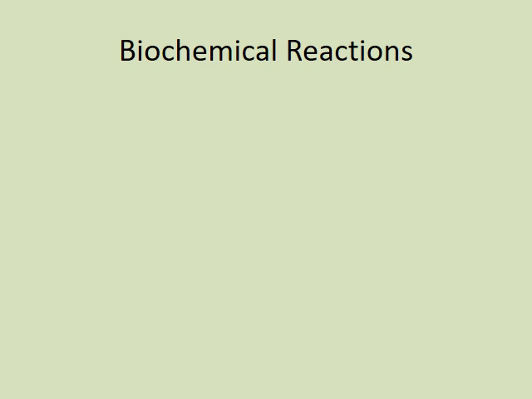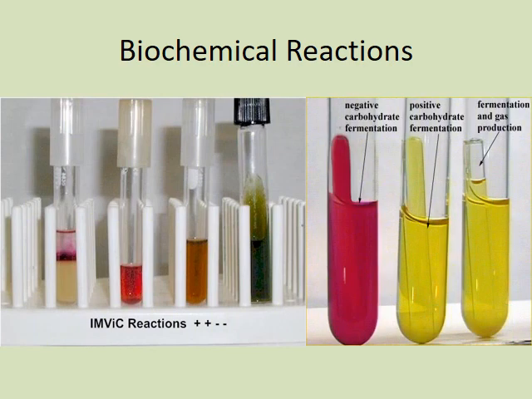Then we have to confirm E. coli, which can be done using biochemical reactions. The biochemical reactions here are indole, which will be positive in case of E. coli, methyl red, positive in case of E. coli, VP, which would be negative, and citrate, again negative in E. coli. Also, we can go for triple sugar iron, that is TSI, wherein the observation would be acid by acid with gas production.